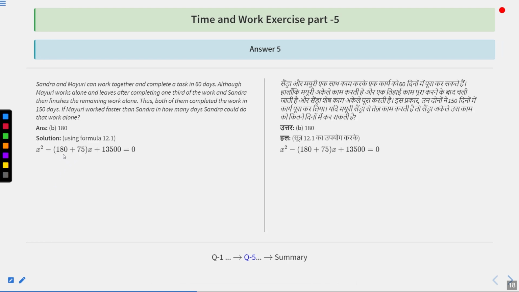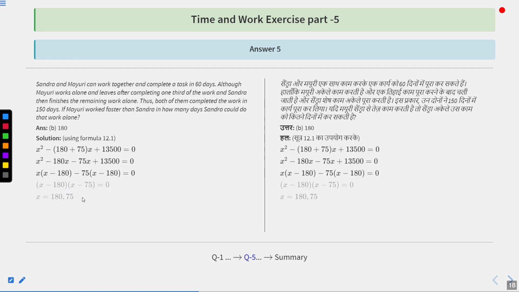Now x square minus 180x minus 75x plus 13500 equal to 0. You are going to factorize the equation to find the value of x. So we get x into (x minus 180) minus 75 into (x minus 180) equal to 0. So we can get the two values of x, that is 180 and 75.